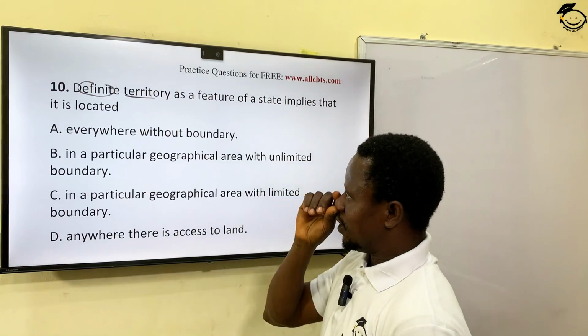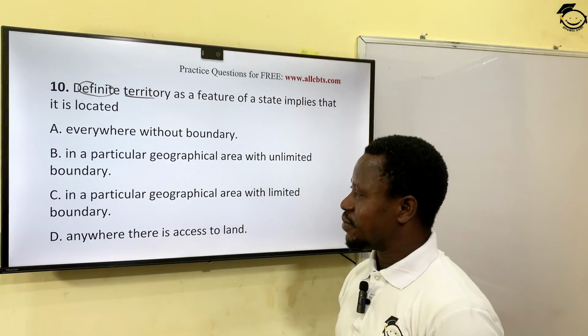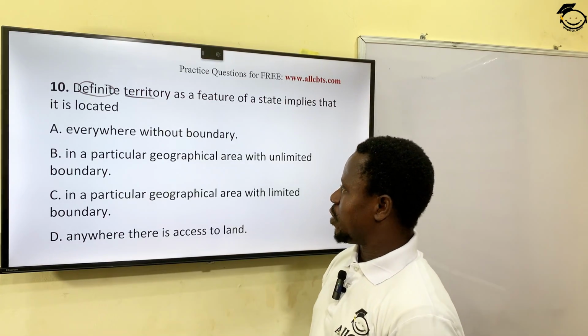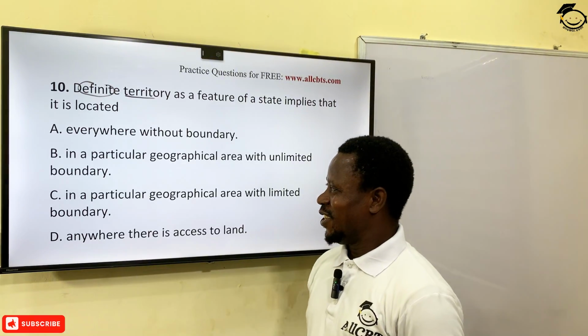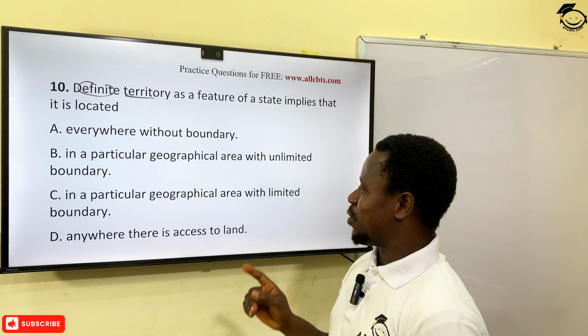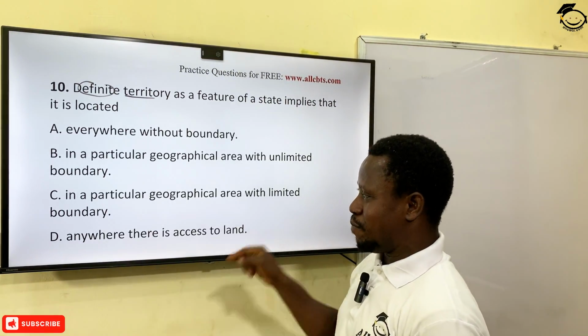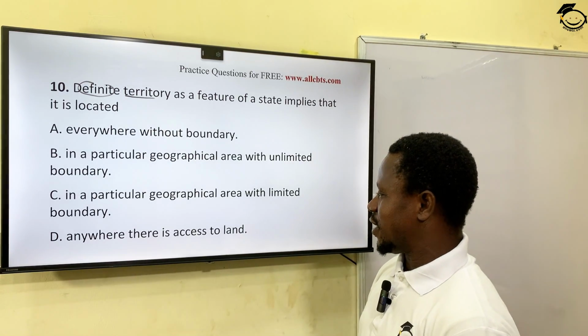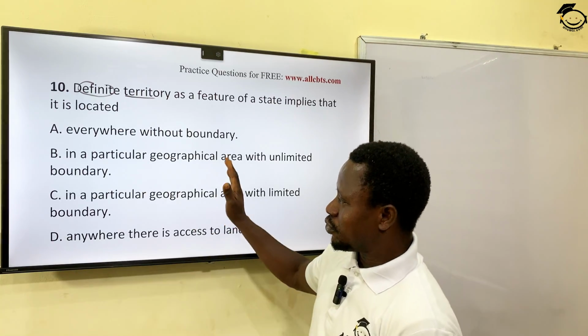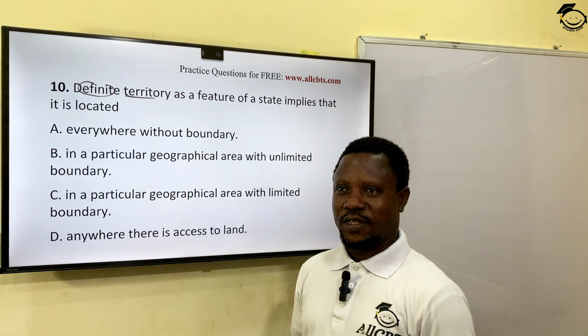So let's see. A, it is located everywhere without boundary. B, it is in a particular geographical area with unlimited boundary. C, it is located in a particular geographical area with limited boundary. D, it is located anywhere there is access to land. The most correct answer to this question is C.